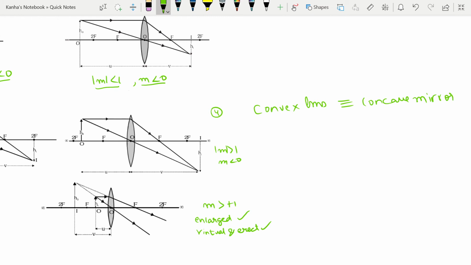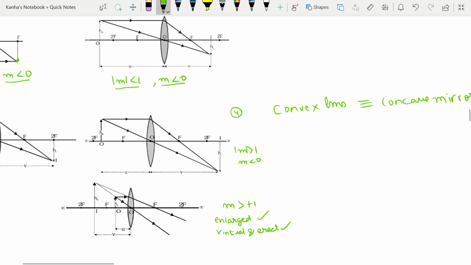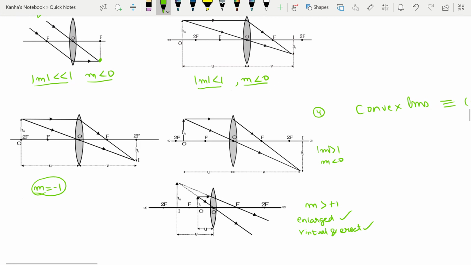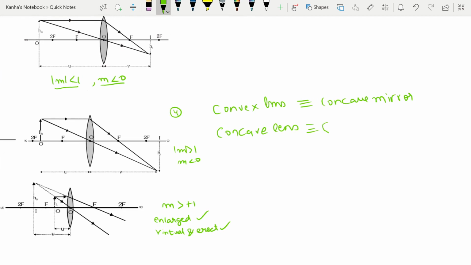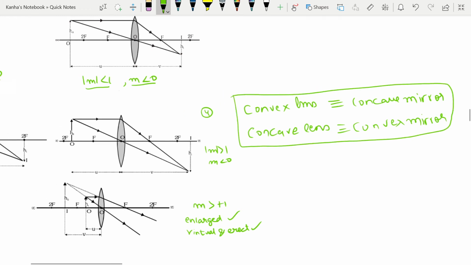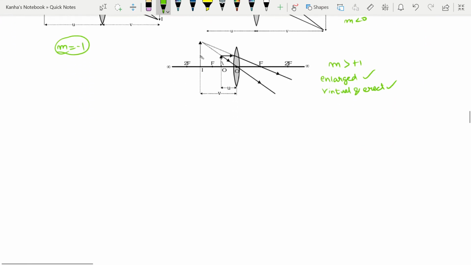For example, it has different cases, and for each case you have either diminished or enlarged images. Similarly, the concave lens, which we'll discuss next, has properties similar to your convex mirror. So you should just remember this in terms of cases and where the images will be found.